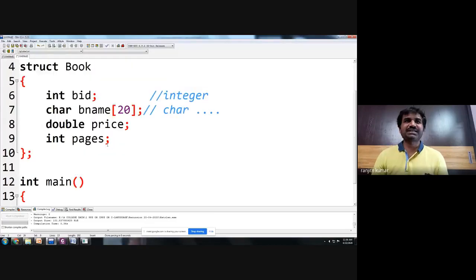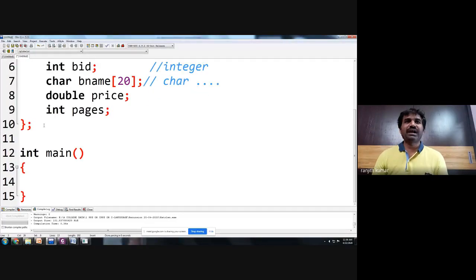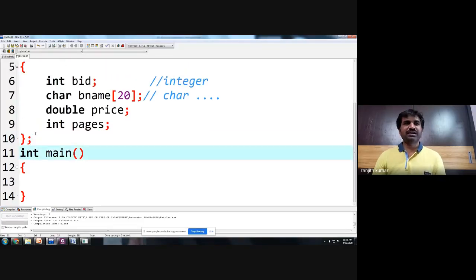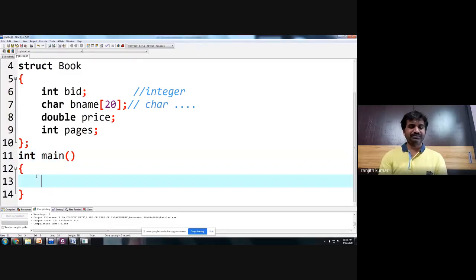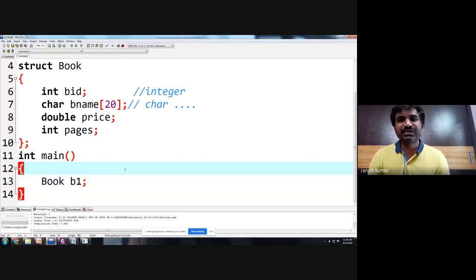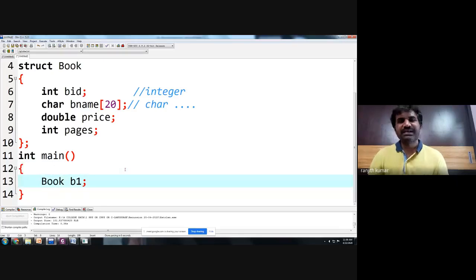Now in the book structure, I want to create a book variable. How will you create a book variable? Simple, I will say simply book b1. In the same way you create an integer variable. What is the syntax for declaring a variable? Data type, space, variable name. Similarly, I have created a book data type and I want to create a book variable, book b1.